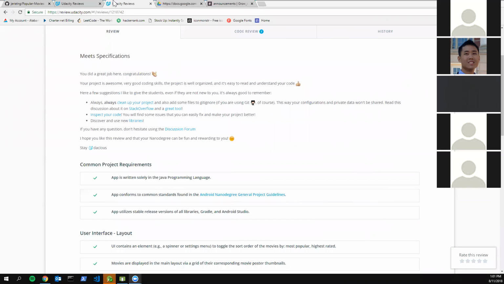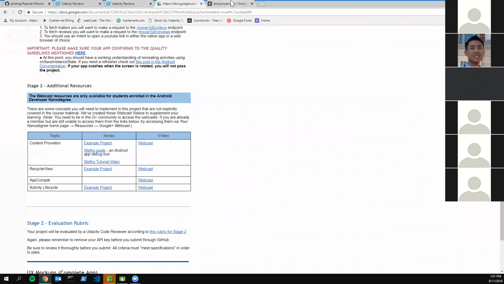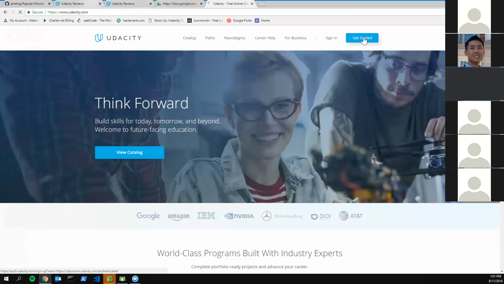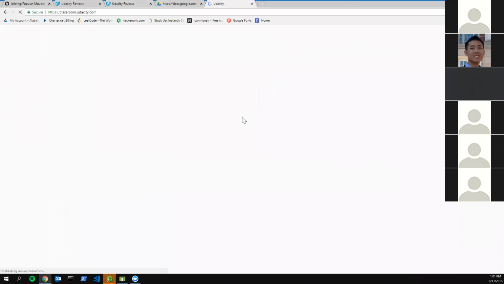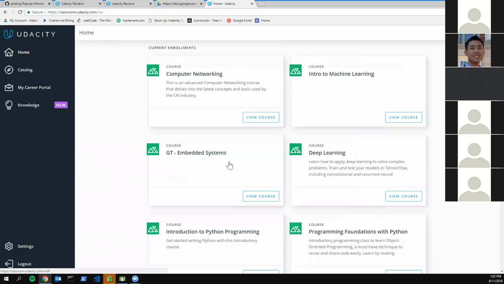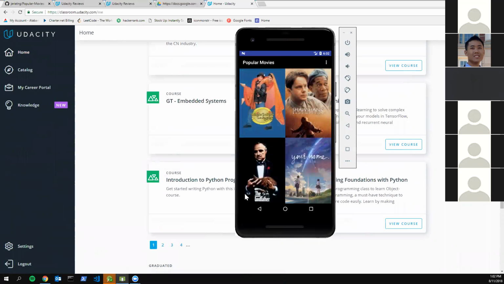Yeah, so you have some of the requirements for this project, and so let me see if I can pull that up. If you're doing this one, you should already have the project set up from project two, and that one was just the first part of this. You should have just the basics, like the layouts for the most popular and then the highest rated movies.